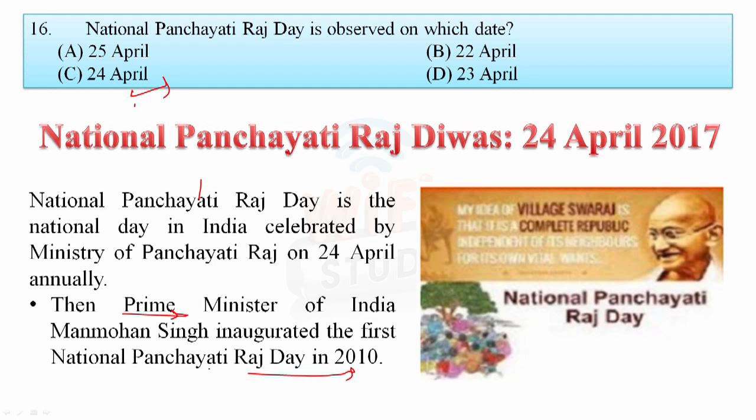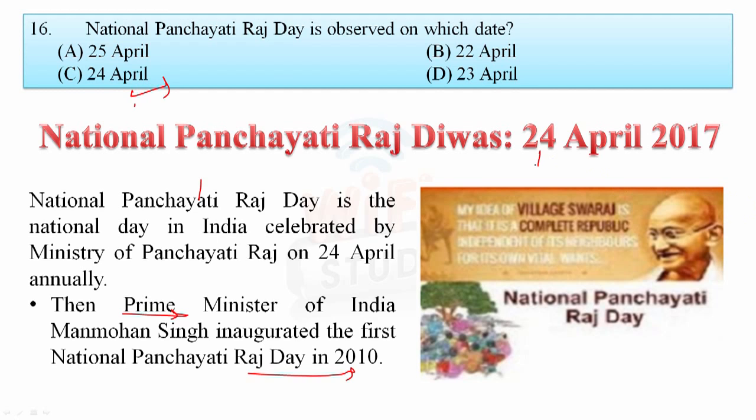Okay, this Panchayati Raj institution has 3 tiers, as you know: Gram Panchayat, then Panchayat Samiti and then Zilla Parishad. Okay, and there are various committees also made on this Panchayati Raj. The first committee is the Balwant Rai Mehta Committee, which was established in 1957, and all these 3 tiers were formalized in 1992 by the 73rd amendment to the Indian Constitution.